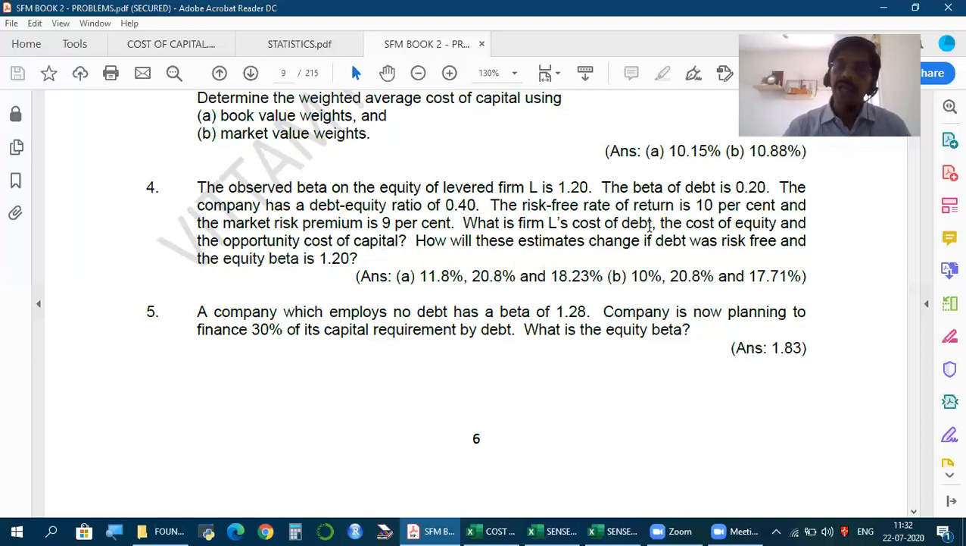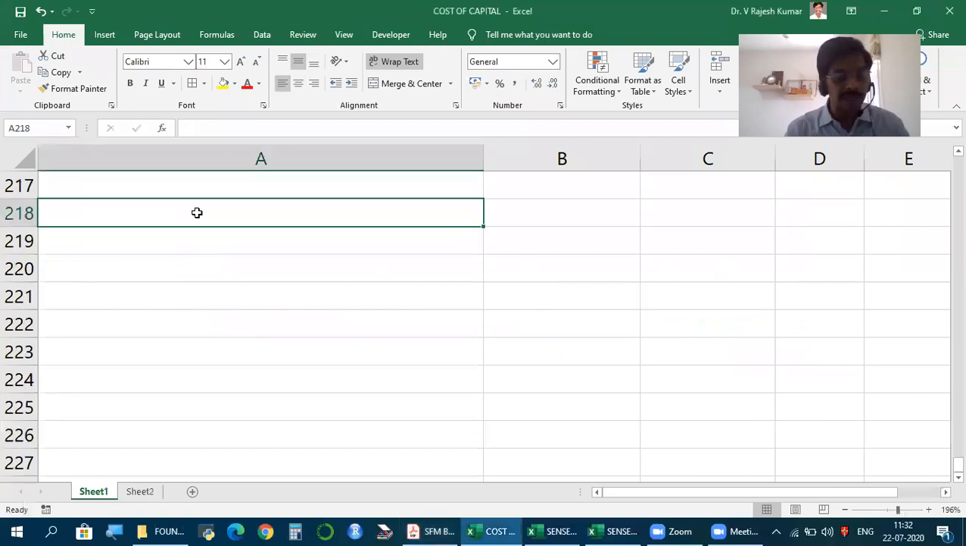Now, earlier, how were we calculating cost of debt? R into 1 minus T. Friends, since we have beta given for debt also, even for debt we should make use of CAPM. So in general, KD is R into 1 minus T, correct? But when we are able to calculate beta for debt, then even for cost of debt, we should use CAPM. So in this case, how to calculate cost of debt, KD?